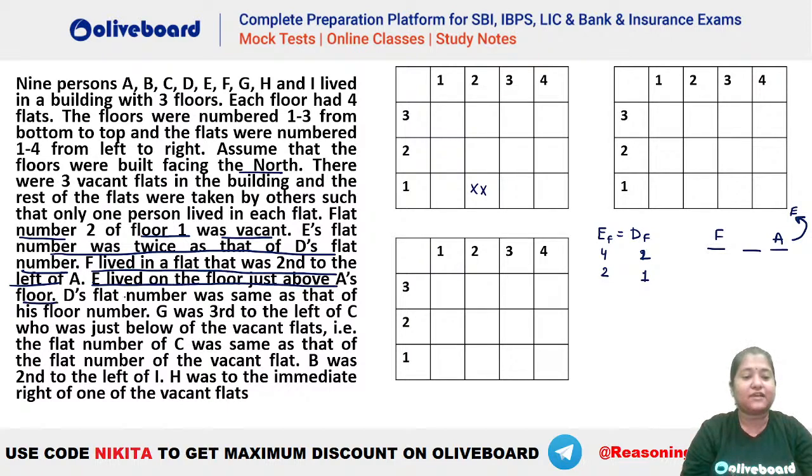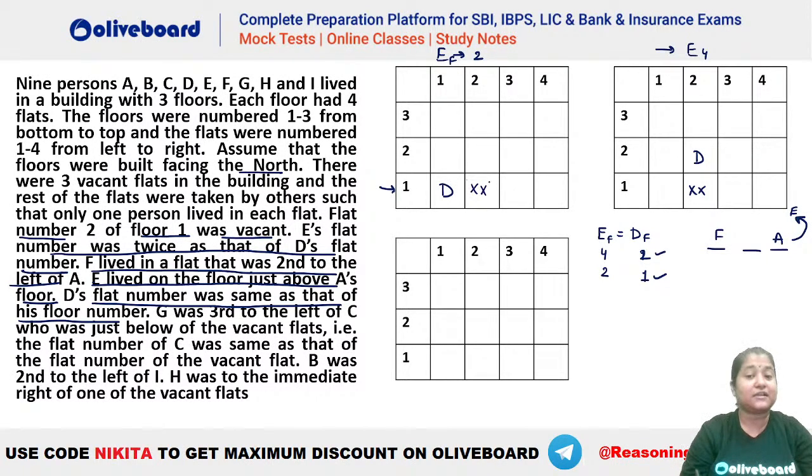Then we have D's flat number was the same as his floor number. We know D is in flat number 2 or flat number 1, so his floor number should also be the same. Either D is in flat number 1, floor number 1, or D is in flat number 2, floor number 2. These are the only 2 possibilities. When D is in flat number 1, E's flat number will be 2. Similarly, when D is 2, E's flat number has to be 4. Kunal, good evening. So these are the 2 possibilities that we are getting here.